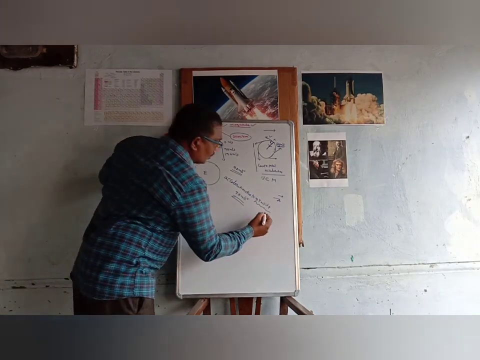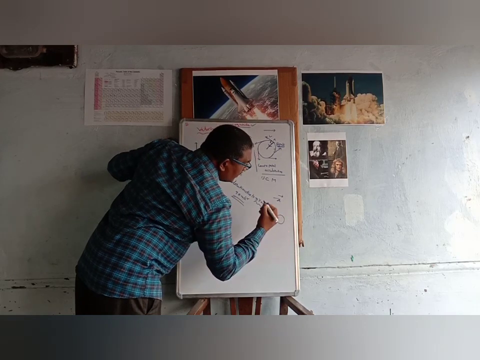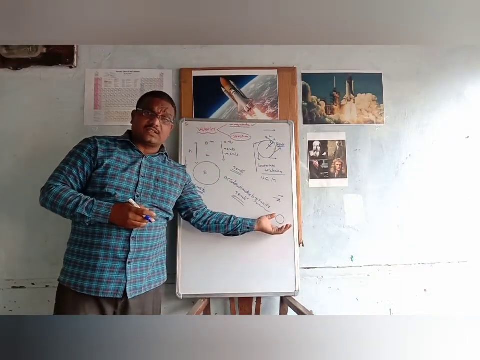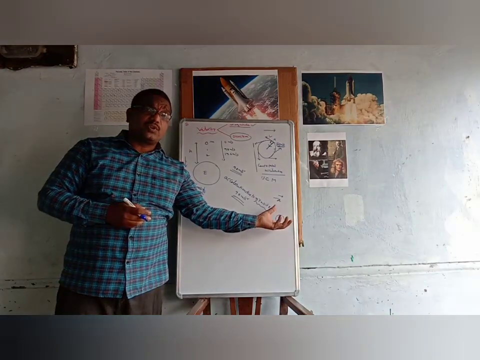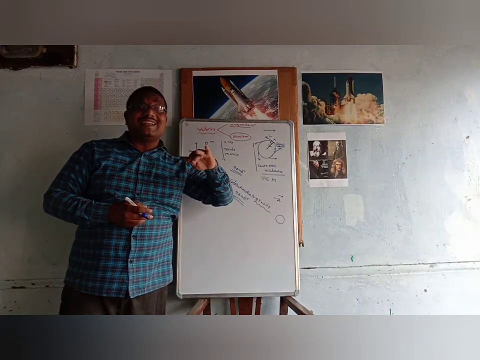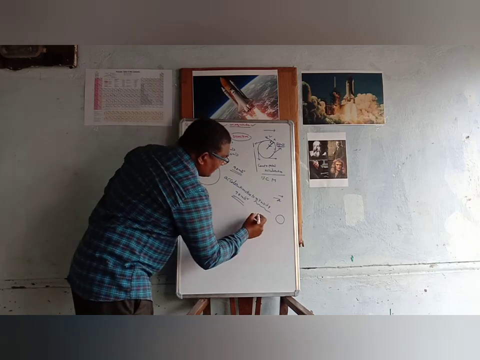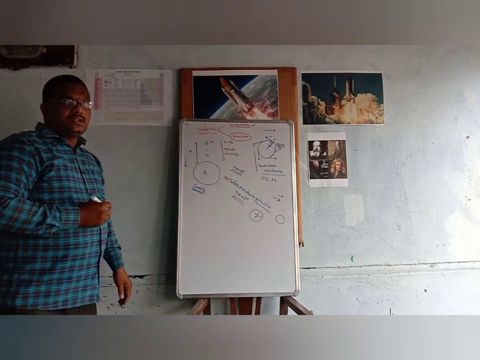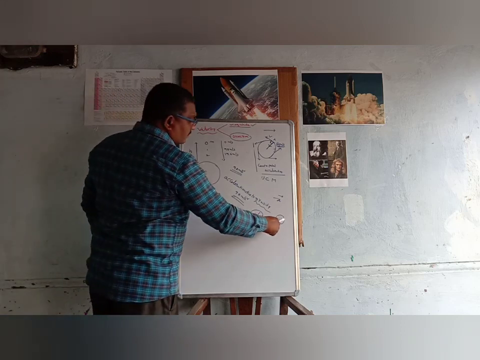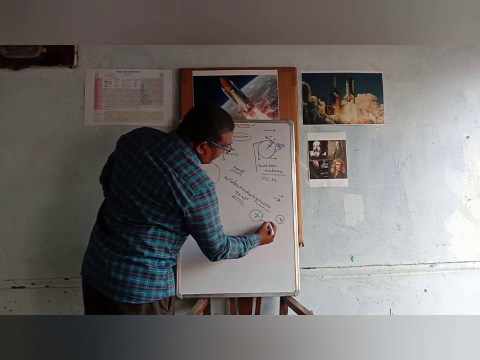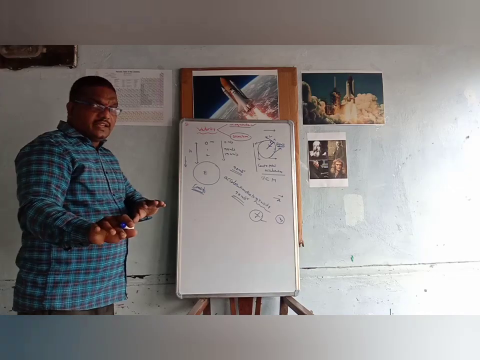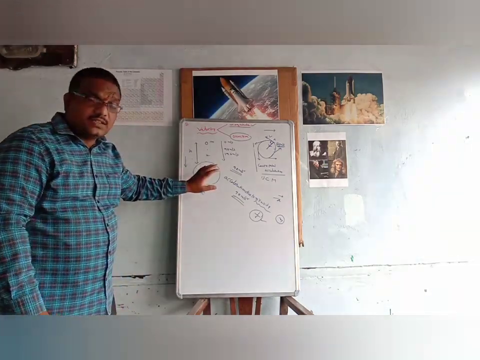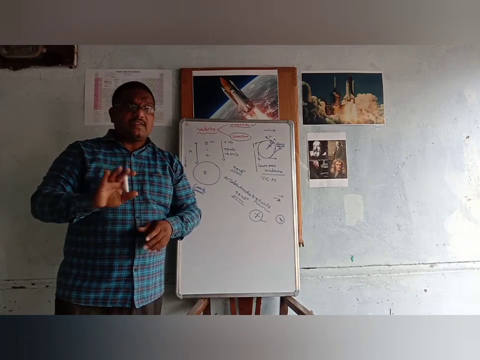Suppose we go to the moon, then what will happen? The mass of the moon is very small compared with the Earth. So the acceleration produced on the surface of the moon is very less, and it is decreased to 1/6. The acceleration due to gravity on the moon is 1/6 of the acceleration due to gravity on the surface of the Earth. So this is about acceleration due to gravity.